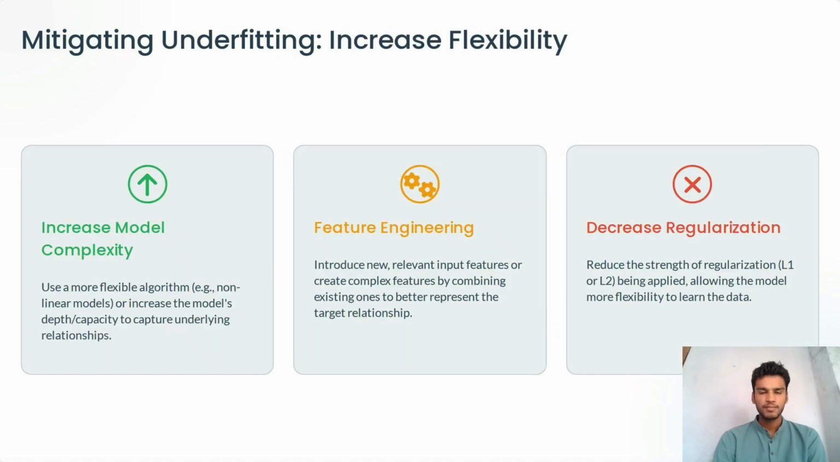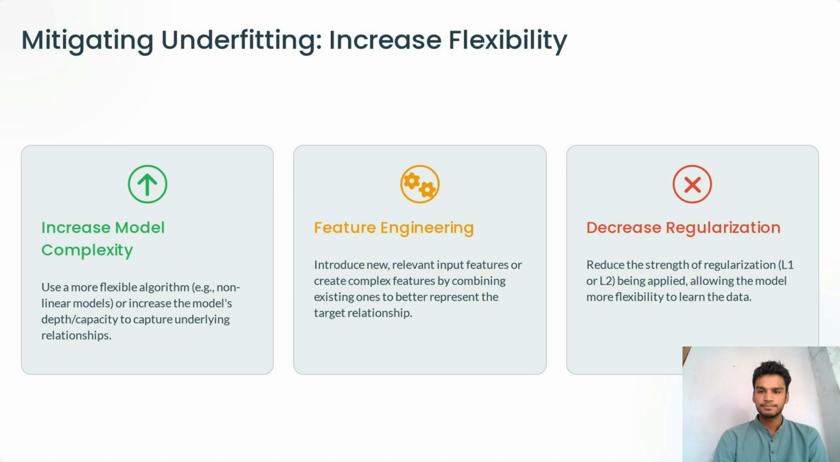Mitigating underfitting. Increase flexibility. Increase model complexity. Use a more flexible algorithm, for example non-linear models, or increase the model's depth and capacity to capture underlying relationships. Feature engineering. Introduce new relevant input features or create complex features by combining existing ones to better represent the target relationship. Decrease regularization. Reduce the strength of the L1 or L2 regularization being applied, allowing the model more flexibility to learn the data.